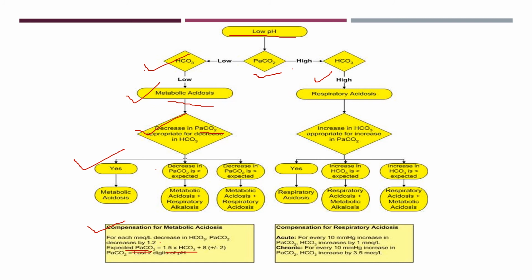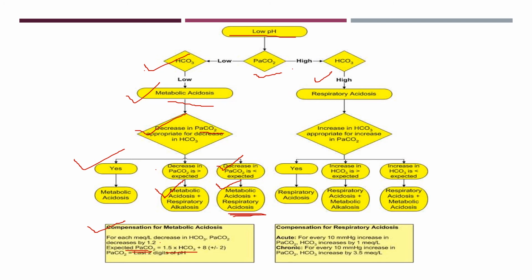Now if the decrease is much more than expected, then it is not only compensation; there may be a mixed condition, that is, metabolic acidosis plus respiratory alkalosis. And if the decrease is not done, or the decrease is less than the expected value, then we will call it metabolic acidosis with respiratory acidosis. So this is a mixed acid-base disorder.